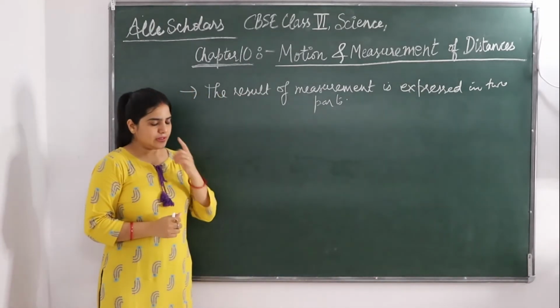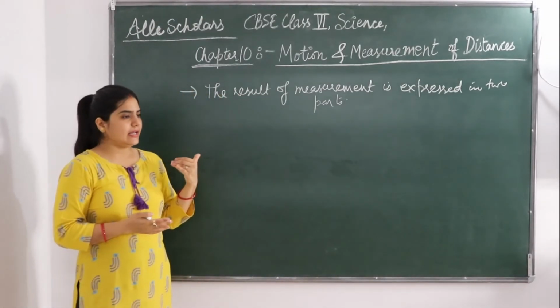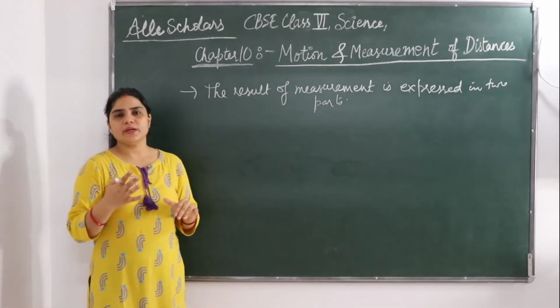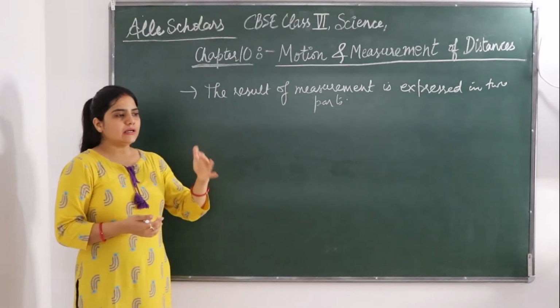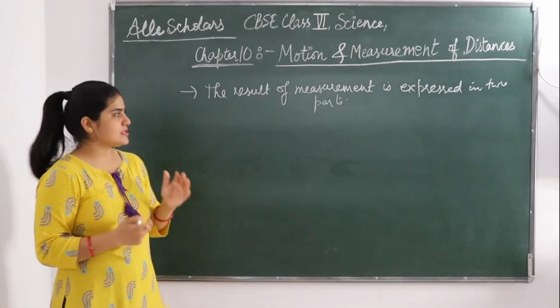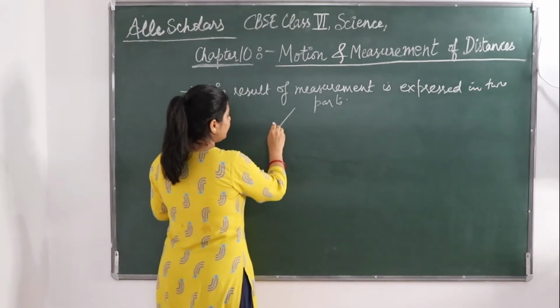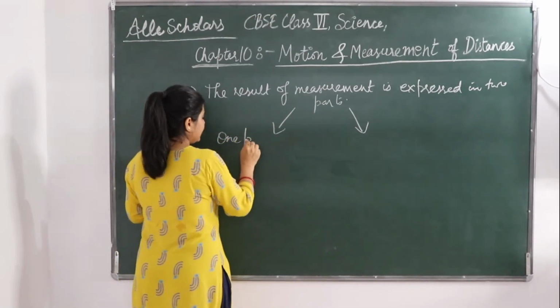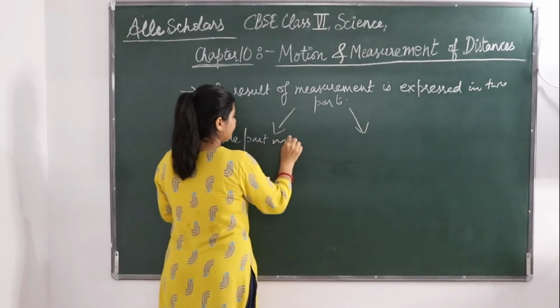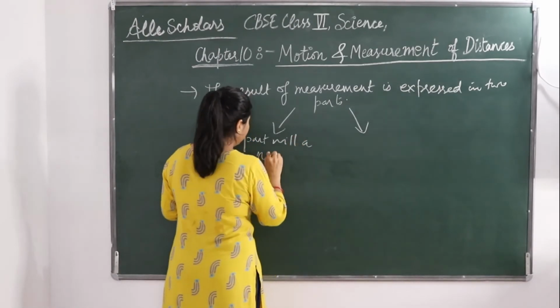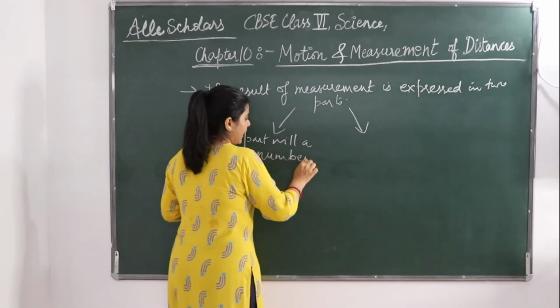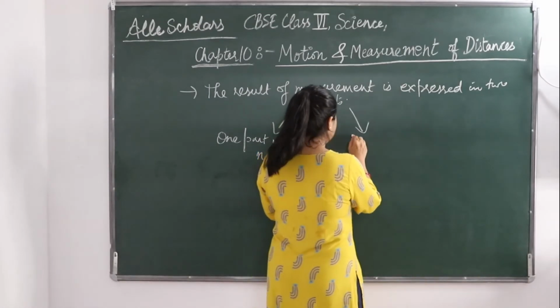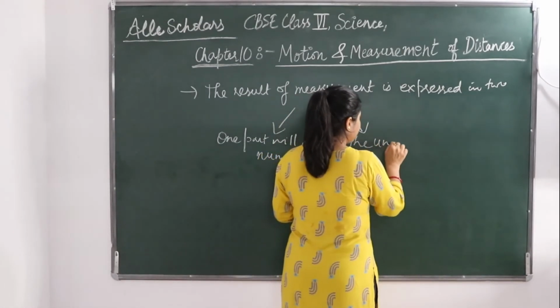One part is going to be a number and the other part is the unit of measurement. Okay, so the result of measurement will be in two parts. One part will be a number and the other part is going to be the unit of measurement.